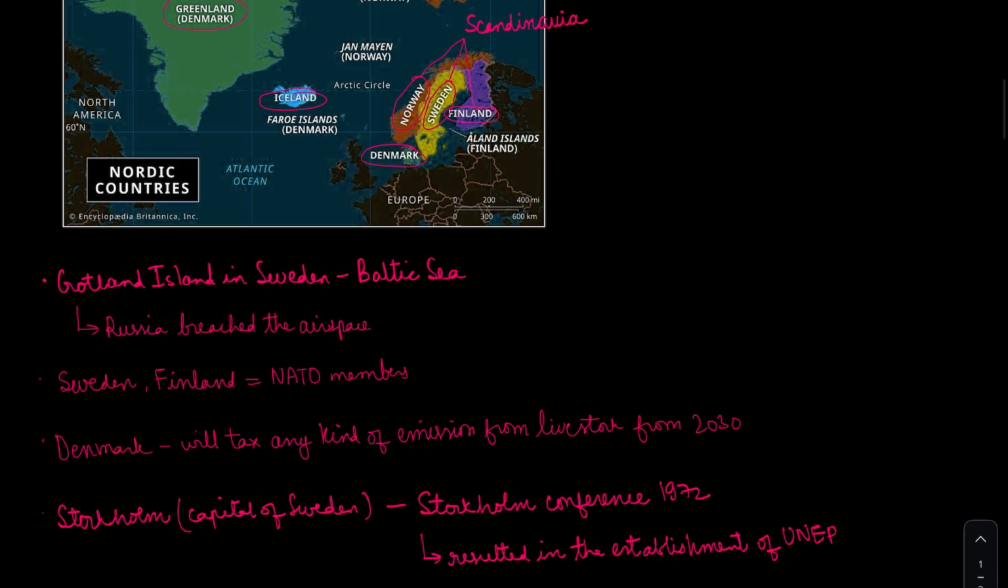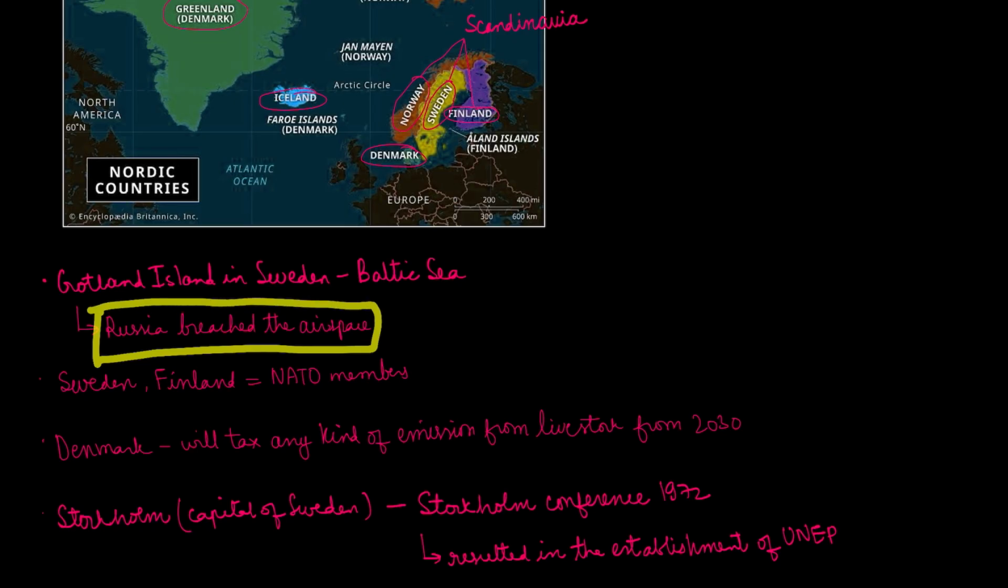The Gotland Island in Sweden is in the news. It is in the Baltic Sea. It is in the news because Russia has actually breached the airspace of this Gotland Island.